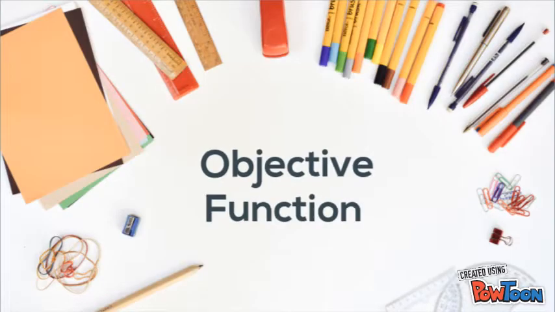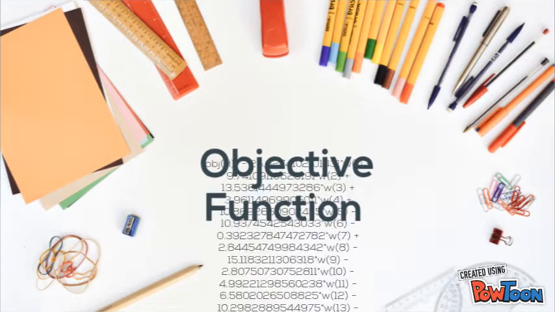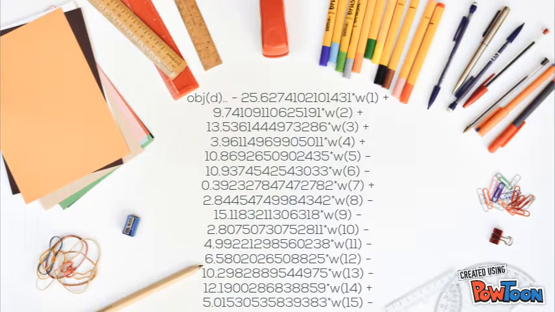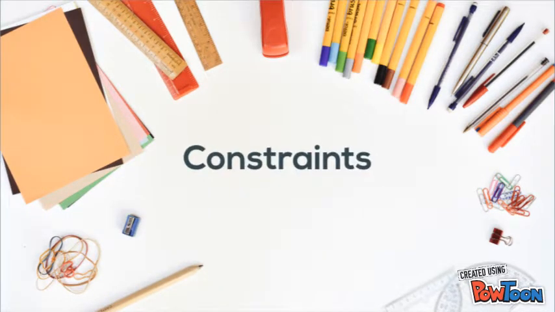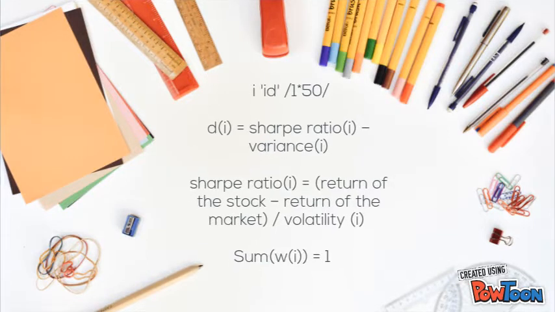Here's the objective function that does just that. I enumerates the names of the stocks. D of I is the Sharpe ratio of I minus the variance of I, with the Sharpe ratio of I equal to the return of the stock minus the return of the market, divided by the volatility of I.